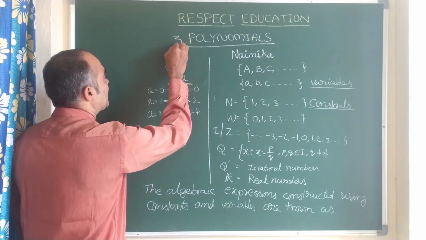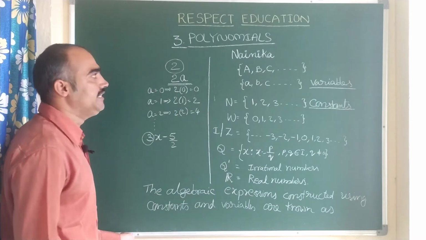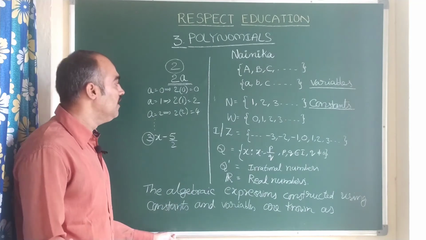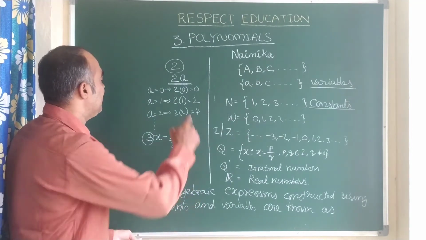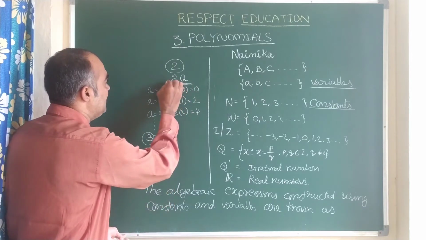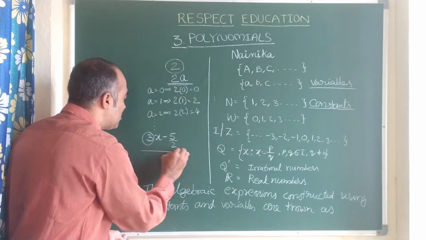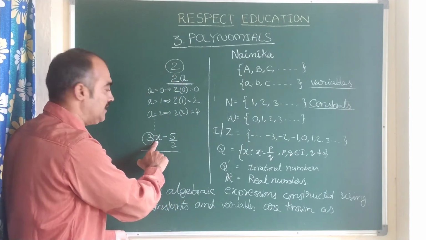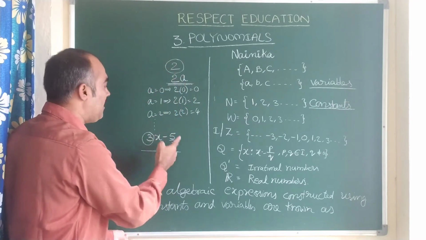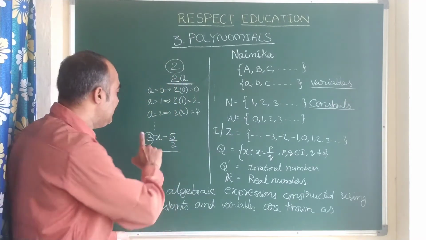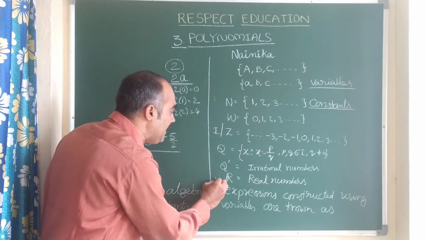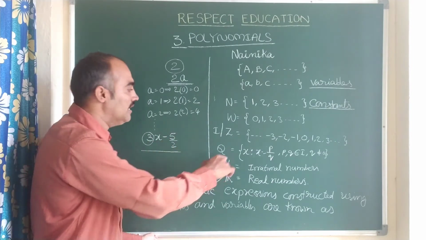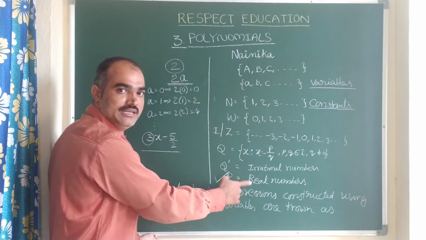This is chapter 3 in the AP and TS state syllabus, the SCERT book, and the same concept is there for CBSE also. Now I would like to conclude that algebraic expressions, see here, this is an algebraic expression, this is also an algebraic expression. They are constructed using variables, here x is a variable, a is a variable, and also constants. These constants are any real values. They may be fractions, negative, positive, whatever it is. All these numbers can be called real numbers. Is it clear, children?